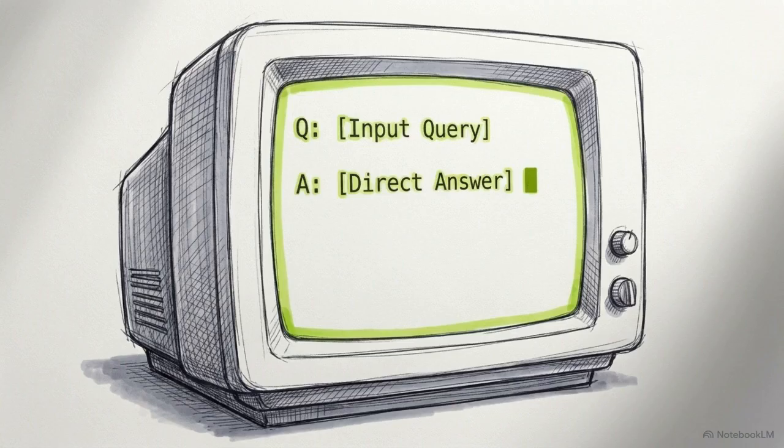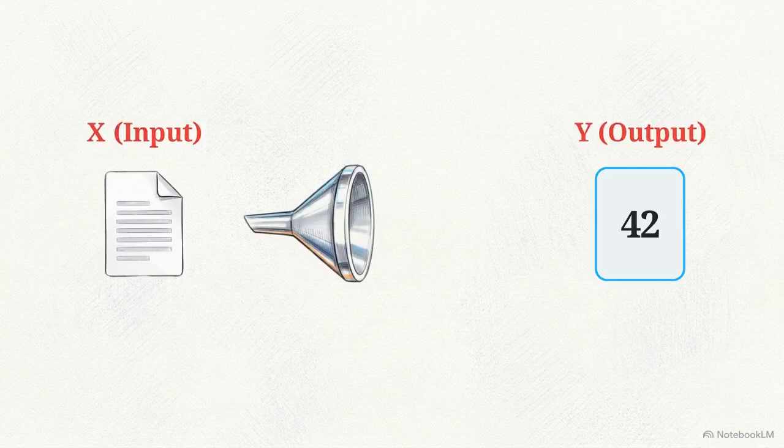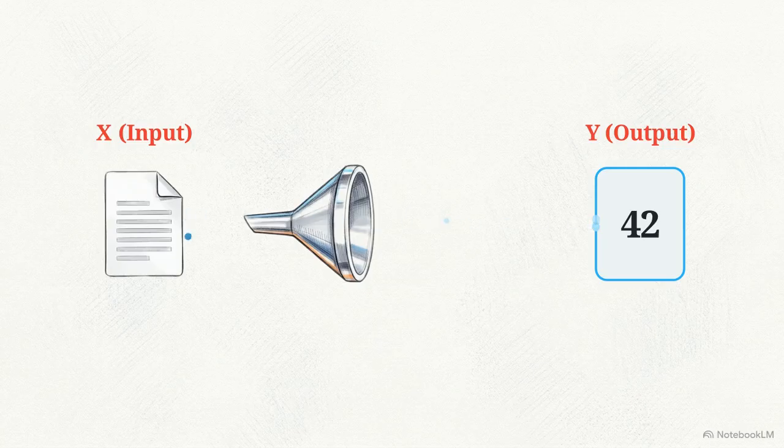To understand the failure, look at the historical baseline of few-shot prompting. We typically give the model examples of questions paired with direct answers, forcing its architecture to map a complex input directly to a final output. This creates an X to Y bottleneck. The model executes a sequential forward pass that demands an immediate answer, leaving no structural room for intermediate logical operations.